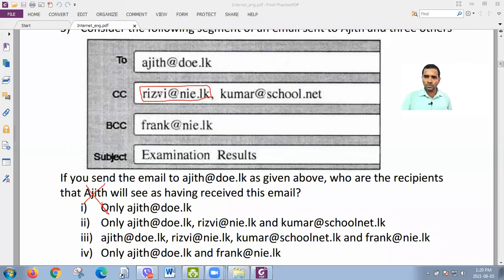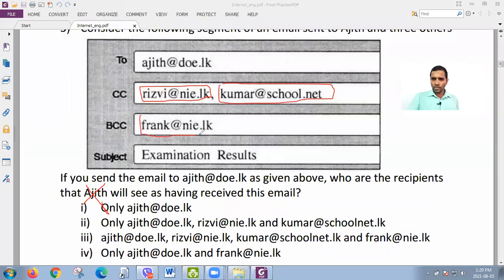So Ajit knows that Rizvi got the mail, got the copy. So that is the first person, right? Rizvi. Definitely Kumar also same, because his address also given in CC. So Ajit knows that the Kumar has received a copy of the mail. So now Ajit knows 2 people, right?